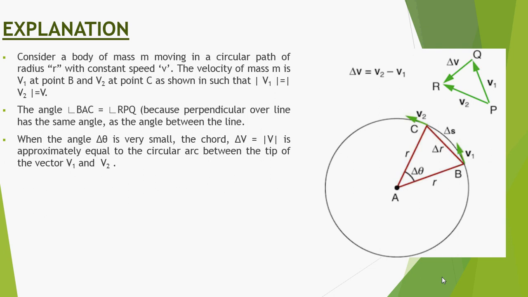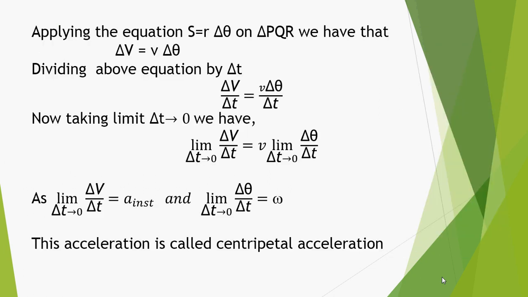Delta v is equal to the magnitude of v, approximately equal to the circular arc between the tips of the vectors v1 and v2. So from the head to tail rule we can write that delta v is equal to v2 minus v1. Now applying the equation s is equal to r delta theta, we replace s by delta v and r by v.